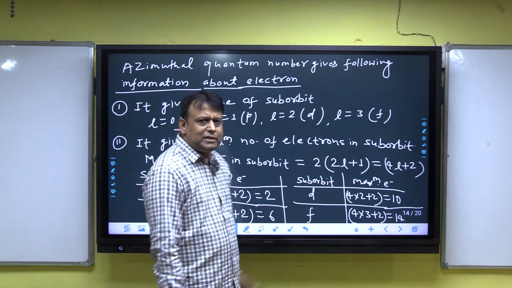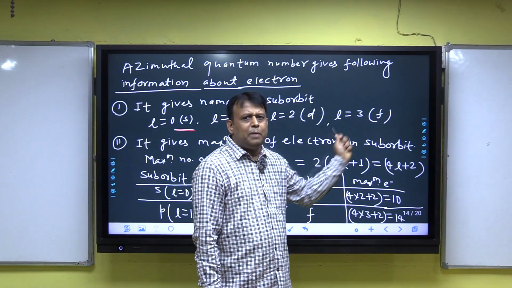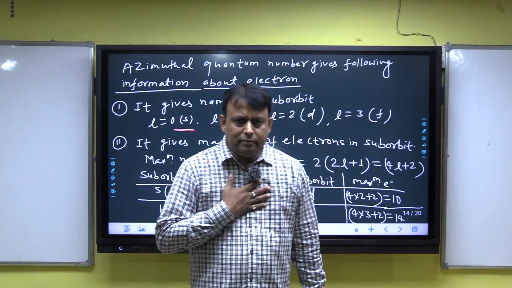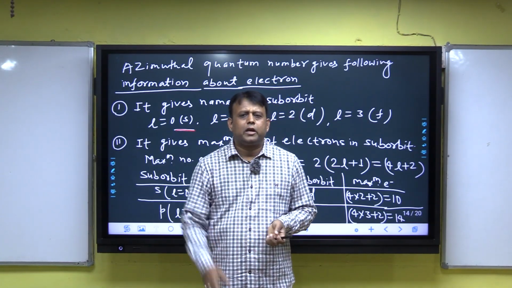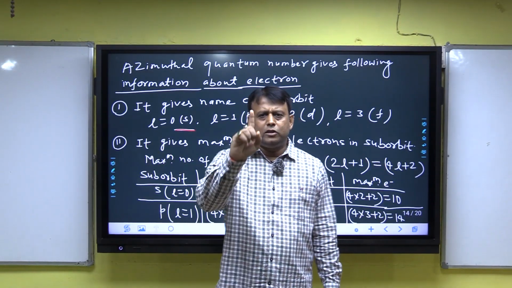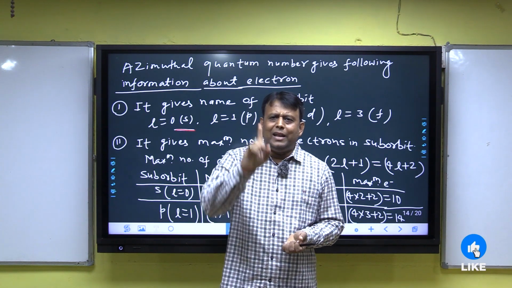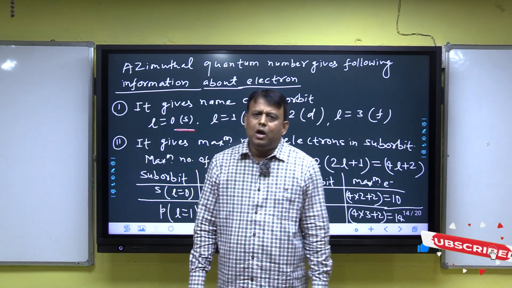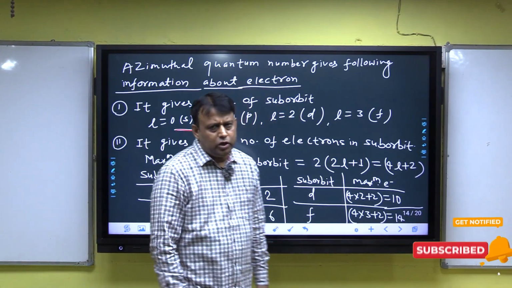For any d-suborbit, l is equal to 2. For any f-suborbit, l is equal to 3. I am repeating, and keep in mind: for any s-suborbit, l is 0; for p, l is 1; for d, l is 2; and for f, l is 3.